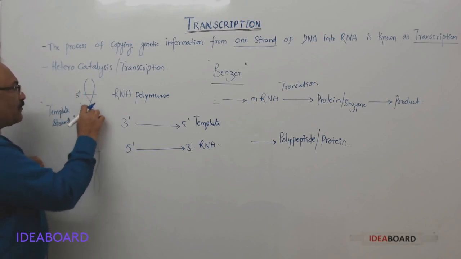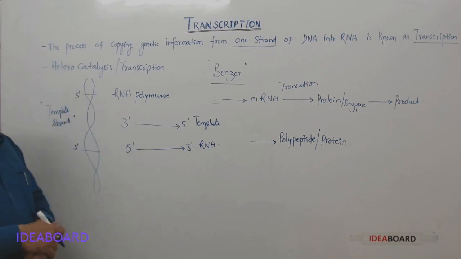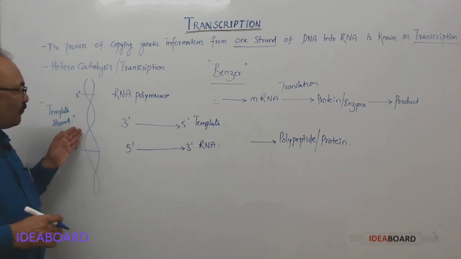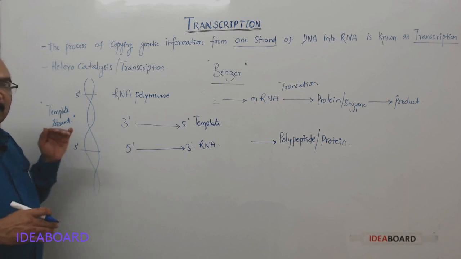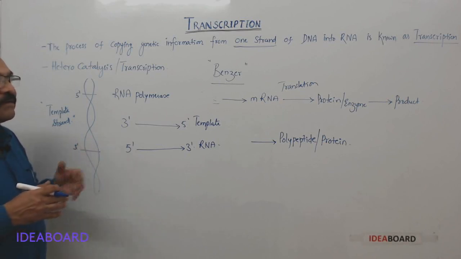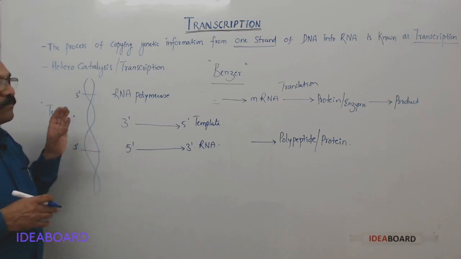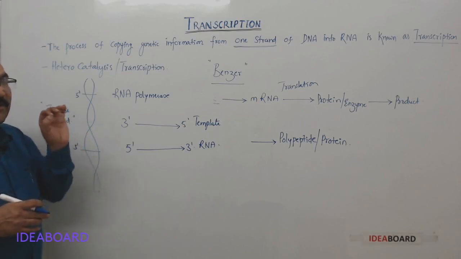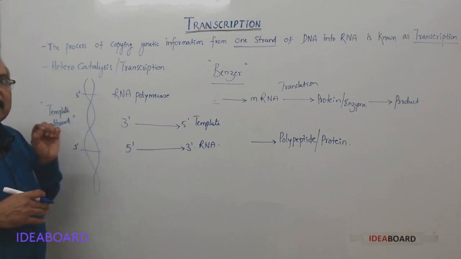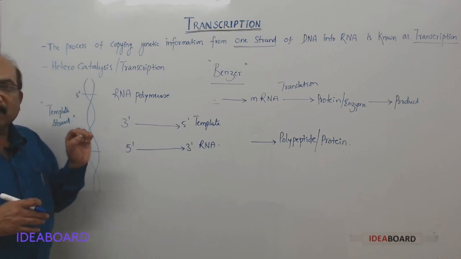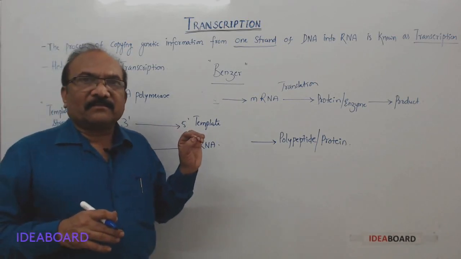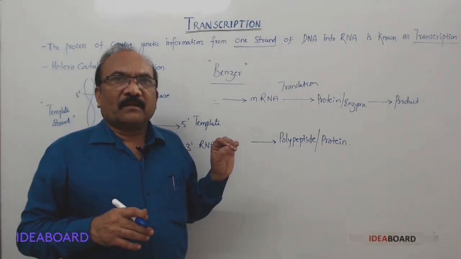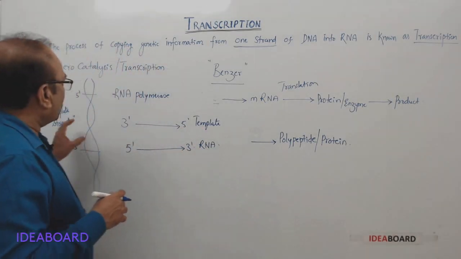So why is only one behaving as a template? That I already told you: because only one protein and one product should be formed, so it should have information for only one gene.